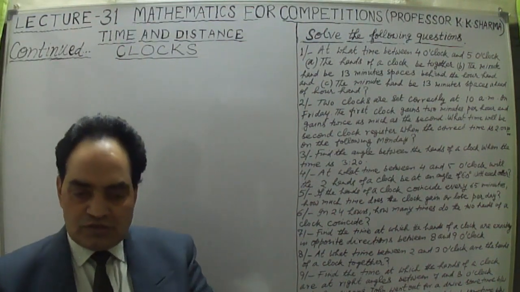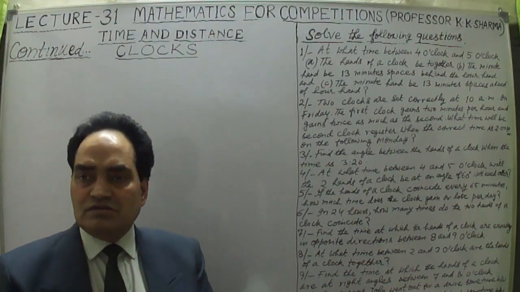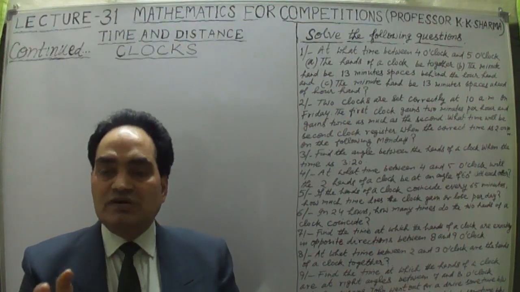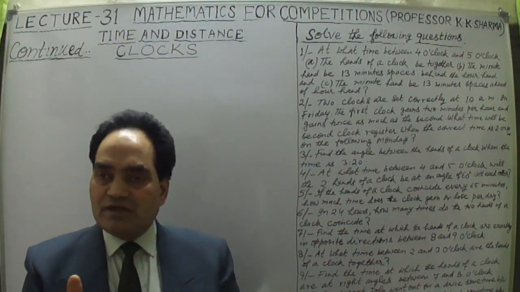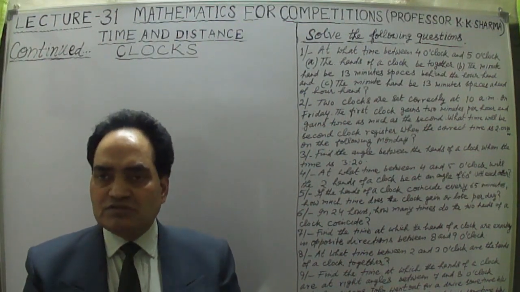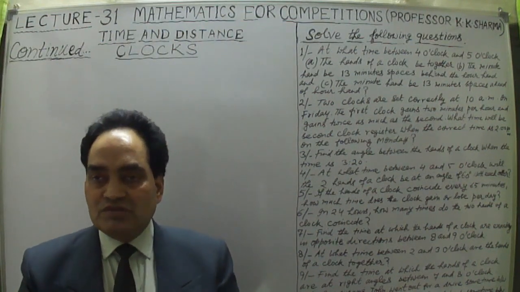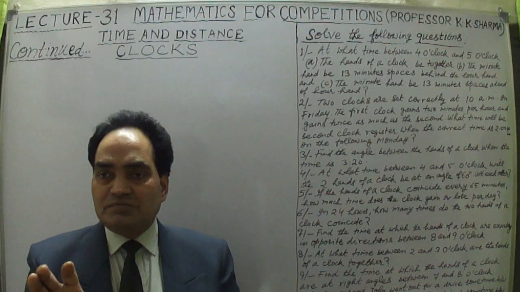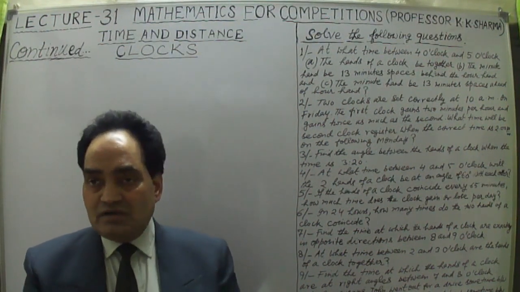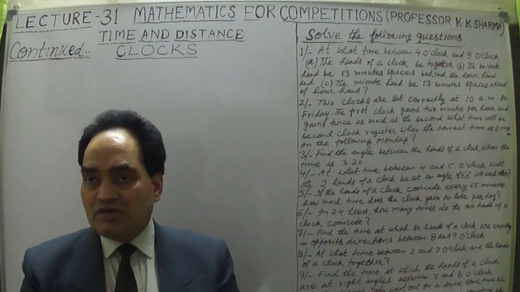Clocks are also moving in a circular track, because mostly clocks are circular. In that circular track, I'll discuss the difference of angles between the two hands, the minute hand and the hour hand. Mostly the questions based on clocks are based on the hour hand and minute hand: what is the difference of angle between the two hands when the time is this. When time is given, the angle can be calculated. When the angle between the two hands is given, then the time can also be calculated.